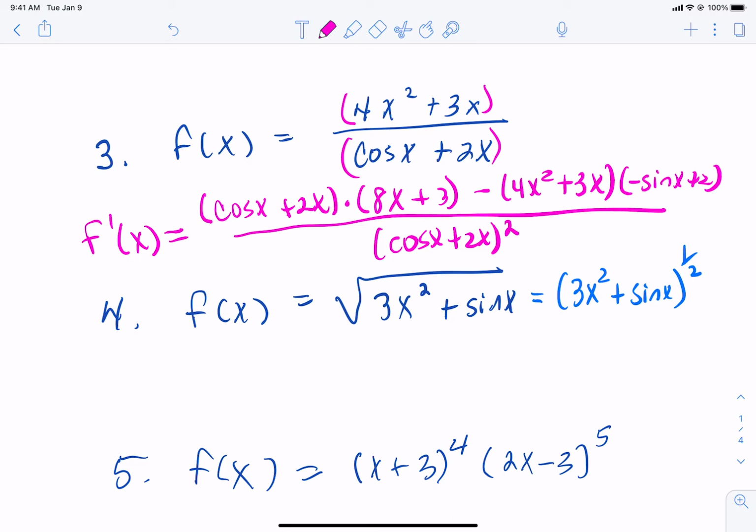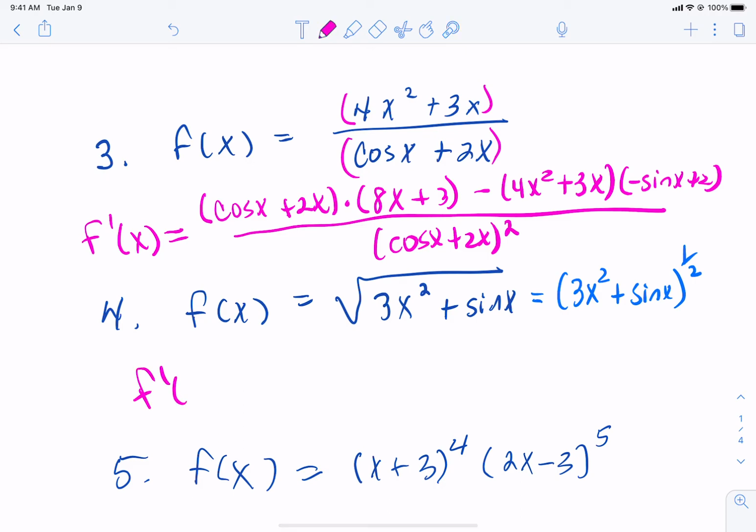Now, how do you know when you use the chain rule? Well, the chain rule is when something is stuck inside of something and there's no way to manipulate or change it and bring it out of that thing. So if it's stuck inside of a square root, if it's stuck inside of a trig function, if it's stuck inside of something.